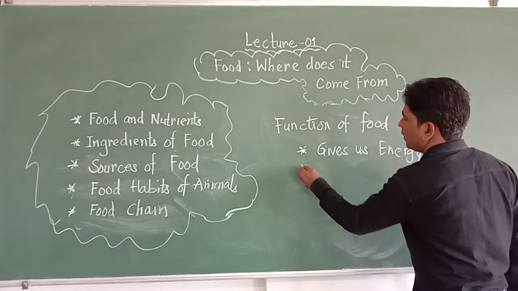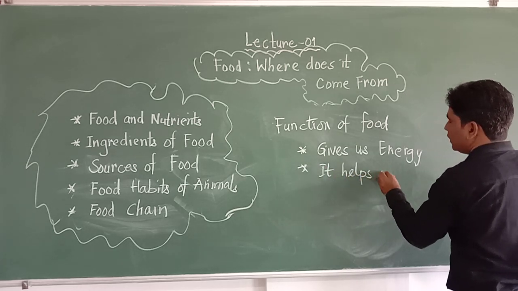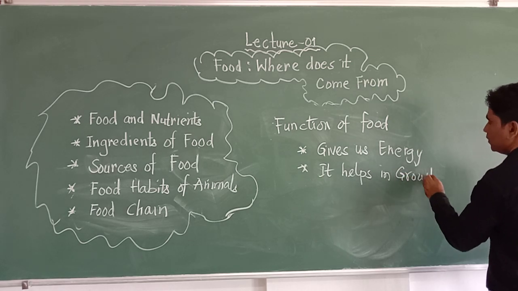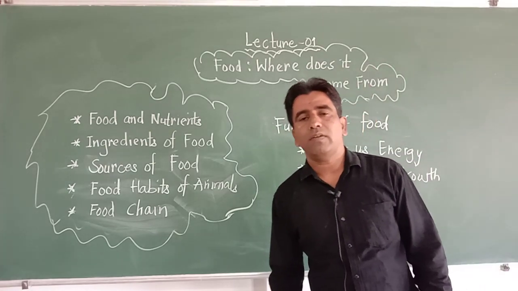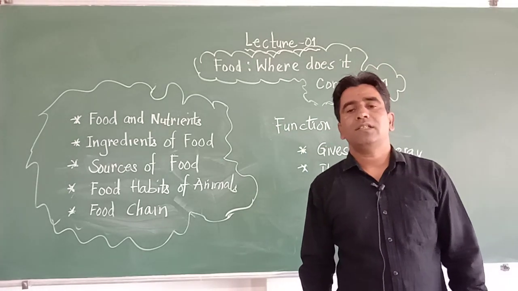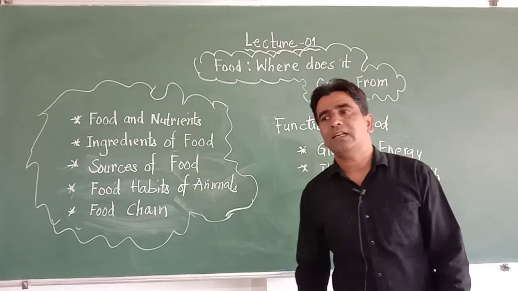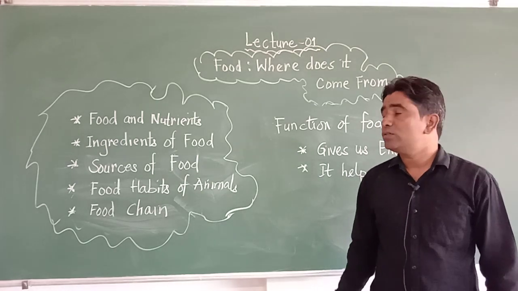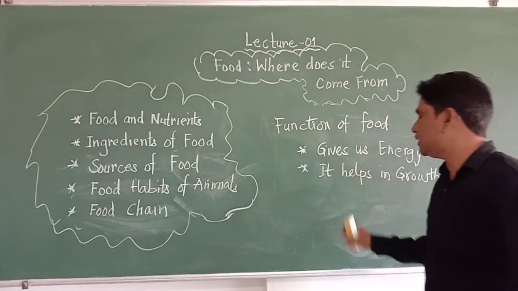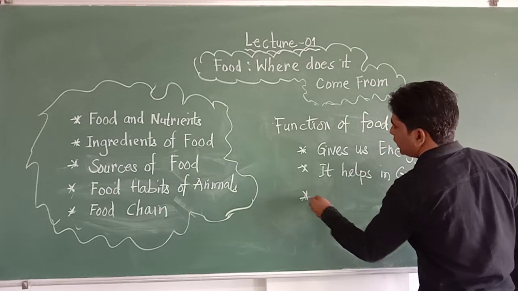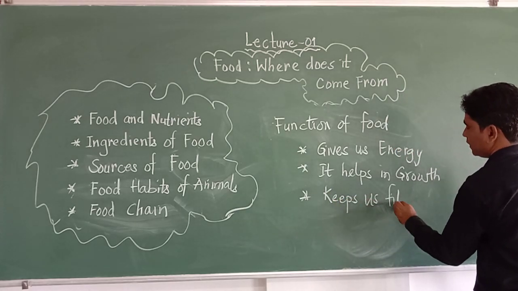The second function of food is that it helps in growth. The food which we eat helps our body to grow. All living organisms are made up of cells, and they grow in their lifespan up to a certain age limit. Plants grow throughout their lifespan, and other animals grow up to an age limit. That growth is done with the help of food. The third function of food is that it keeps us fit and healthy.